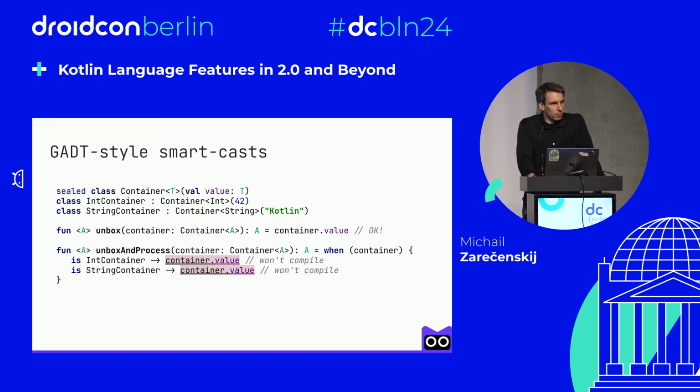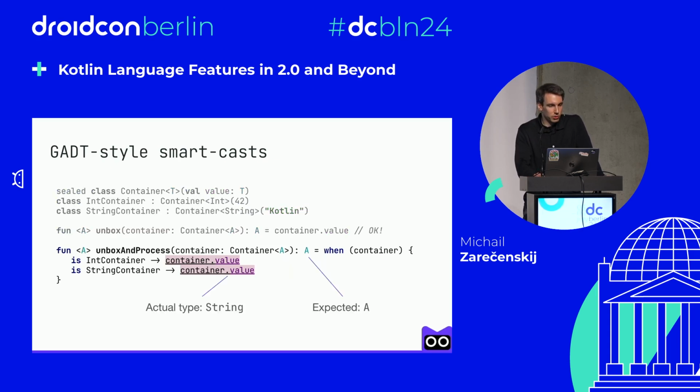But if we do the same operation for subclasses, we'll get a compilation error, which might be surprising at first sight. But let's take a closer look. We promised to return a value of type A, but we are actually returning either string or int, which is forbidden.